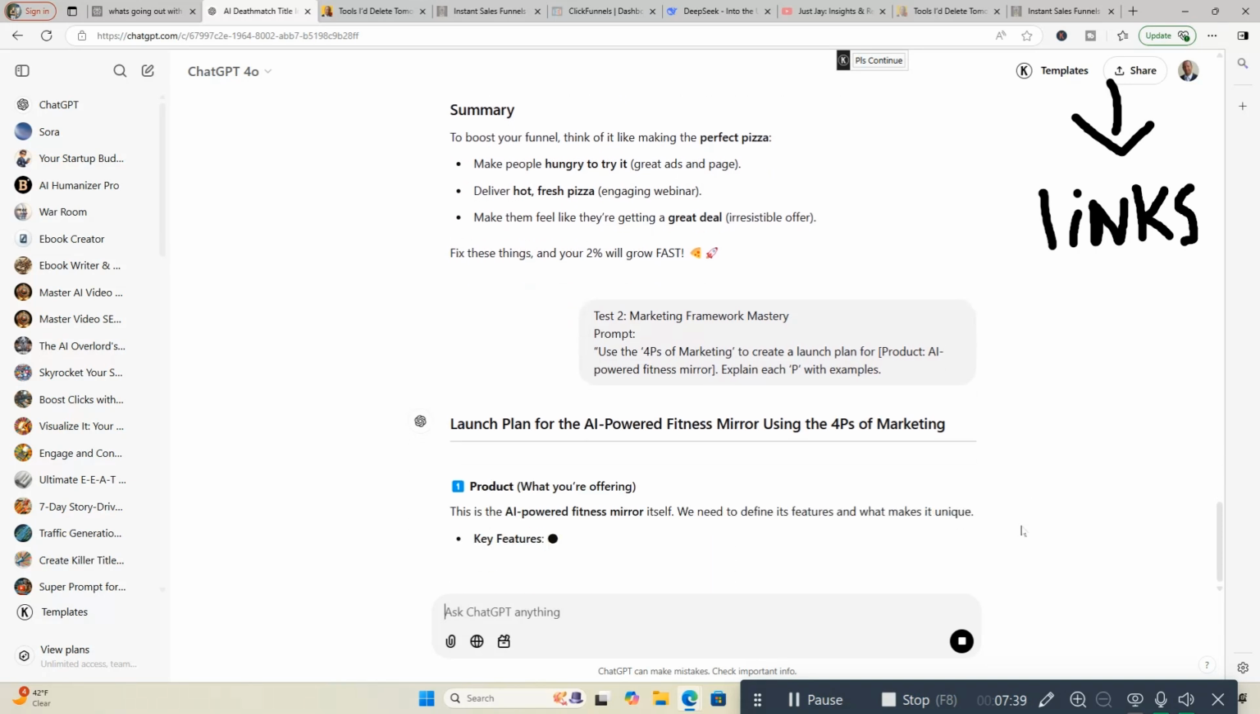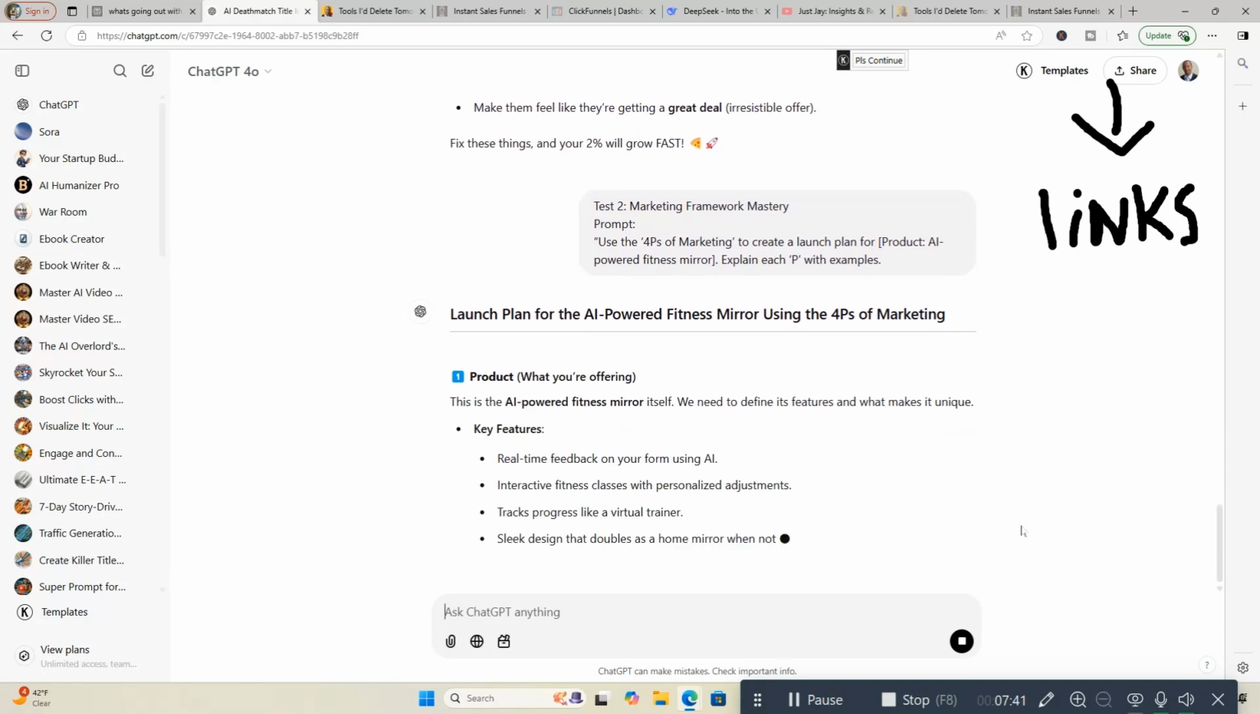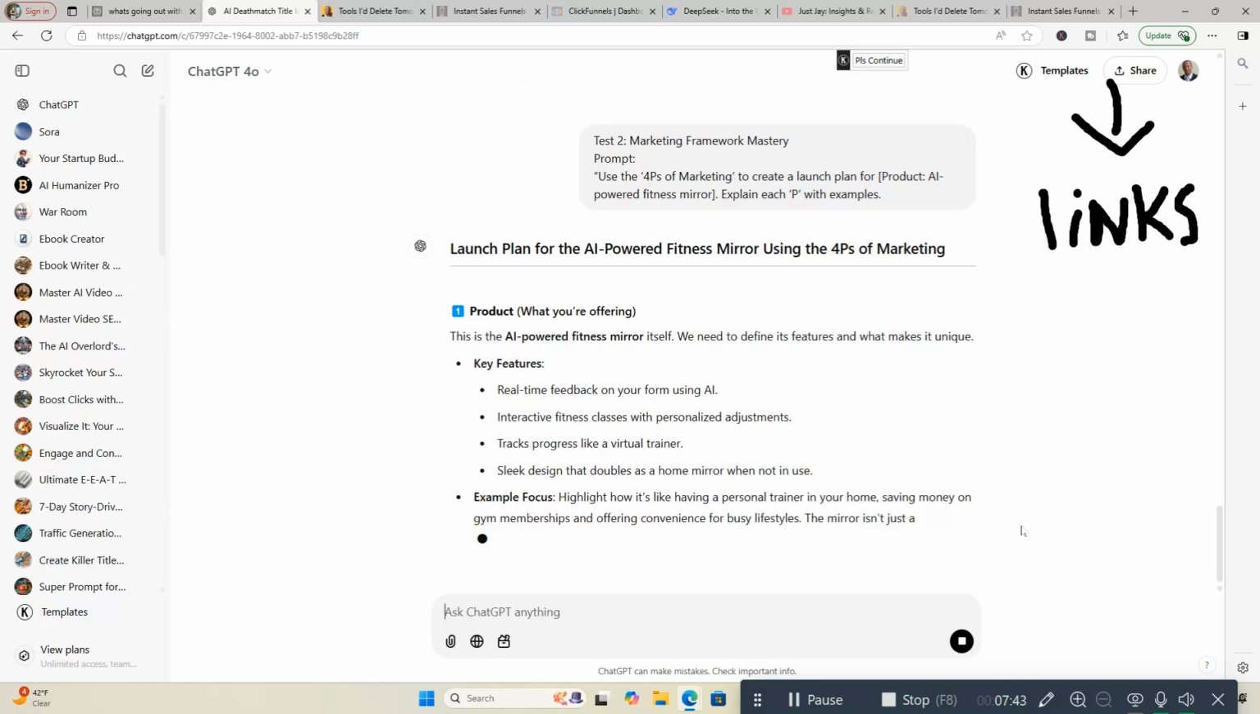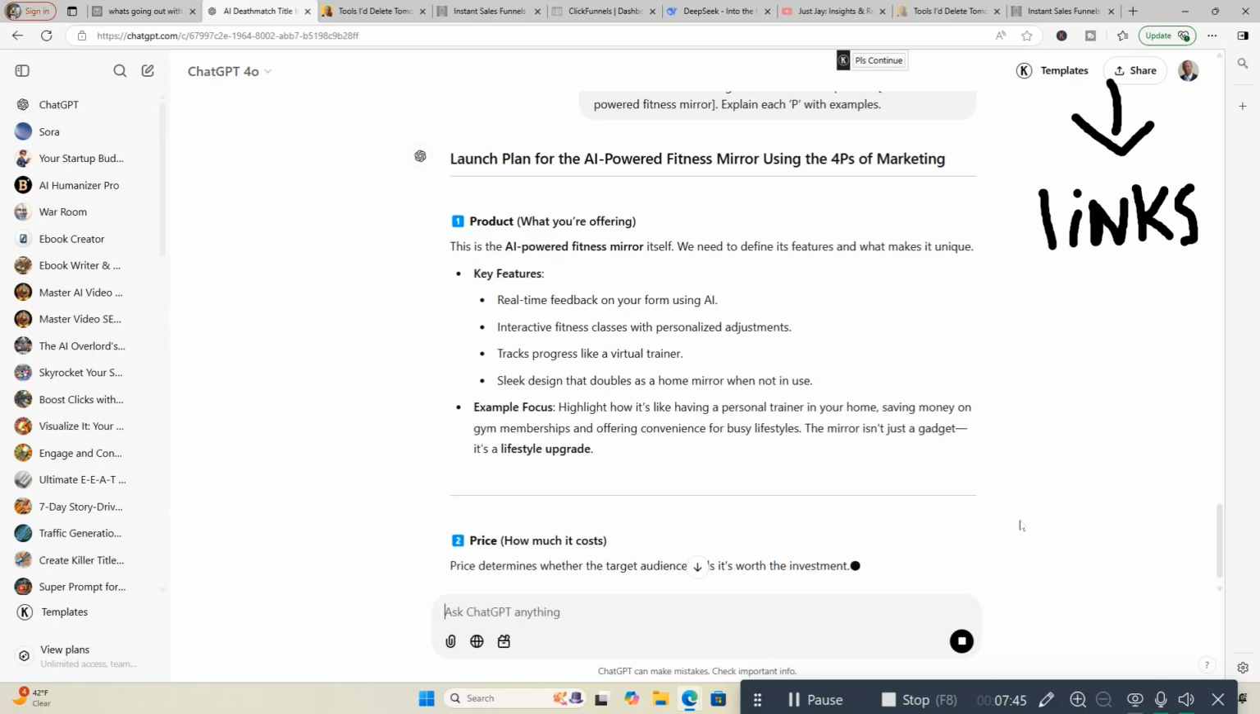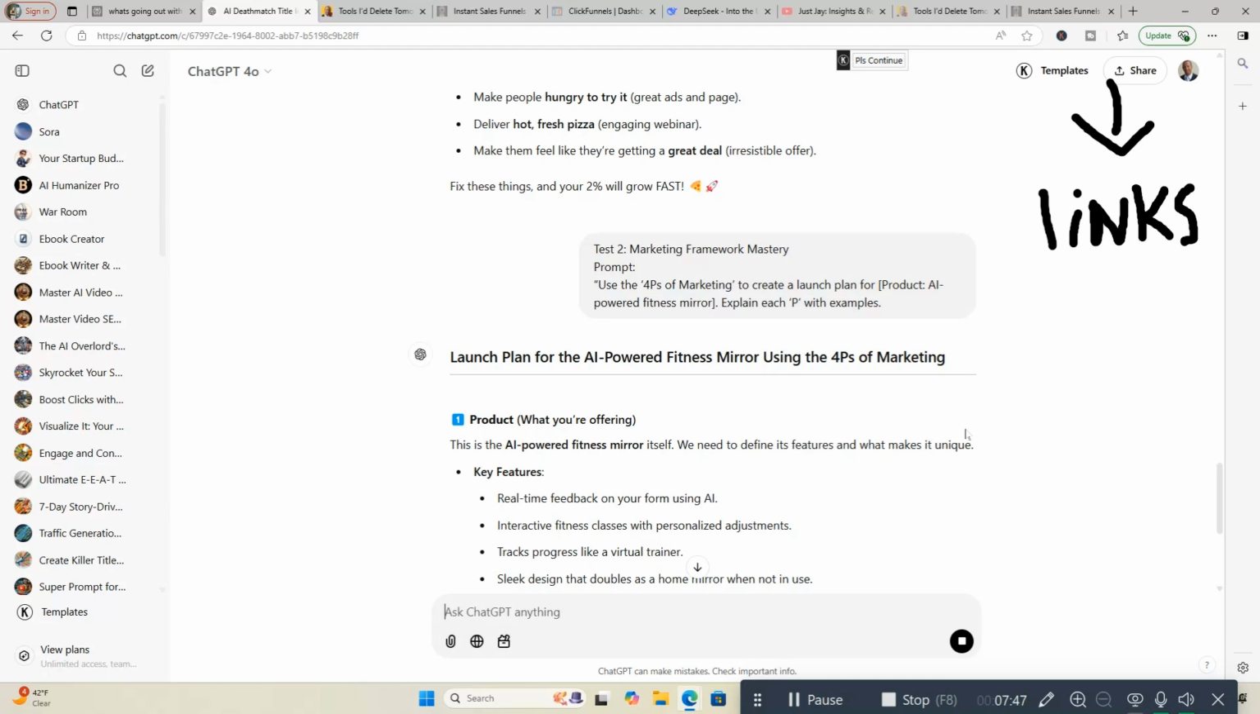Okay, this is test 2, Marketing Framework Mastery. We'll go over it again. The prompt is use the 4 Ps of marketing to create a launch plan for... Let me scroll up here because it's still writing. For the product, an AI-powered fitness mirror. Never heard of that before, but explain each P with examples.